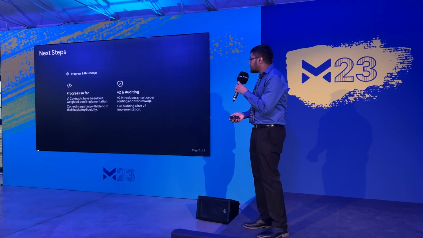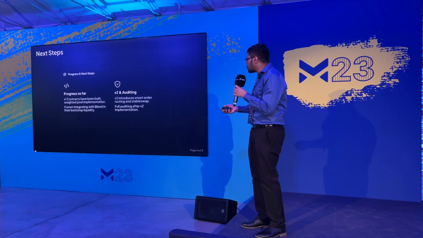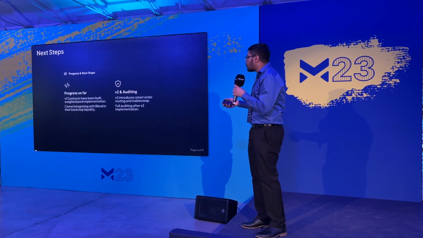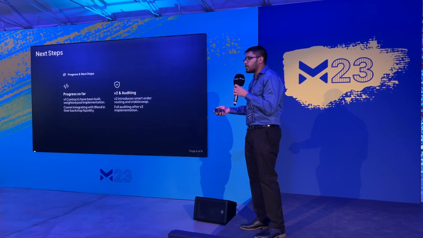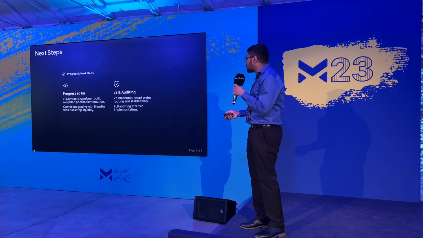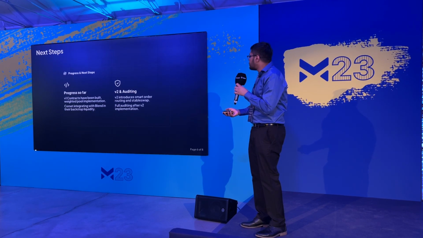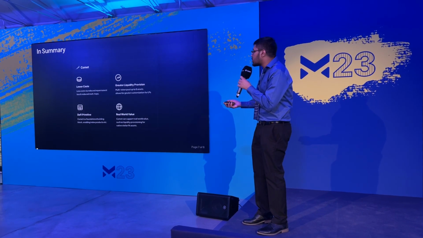Our immediate next step afterwards is implementing Comet V2, which is going to introduce stable swap features and a smart order routing system, so we're going to have much more optimized multi-hops, saving users even more fees. After V2 is done, we're going to have everything fully audited, because we understand security is paramount.